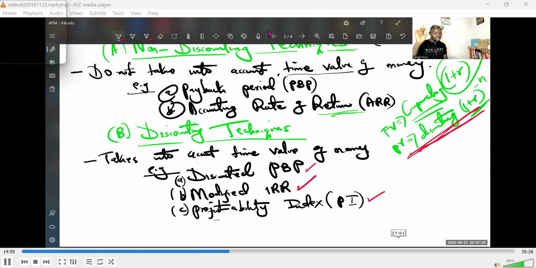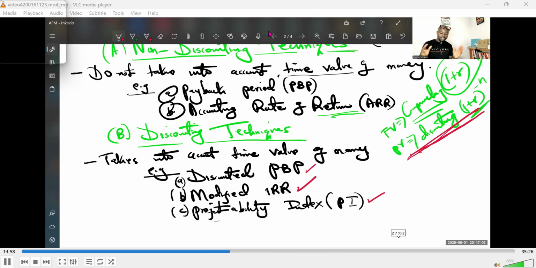Very good. Now, discounted payback period is very interesting, and I want us to look at the practical aspect of it. But before we do that, let us cover some other discounting techniques that we are going to look at step by step. And remember, practically, we're going to look at past paper questions in the same areas, and we're going to discuss them and see how you go about them whenever you meet them in an exam room, and how you get to apply them in real life scenarios when you are required to do project evaluation.